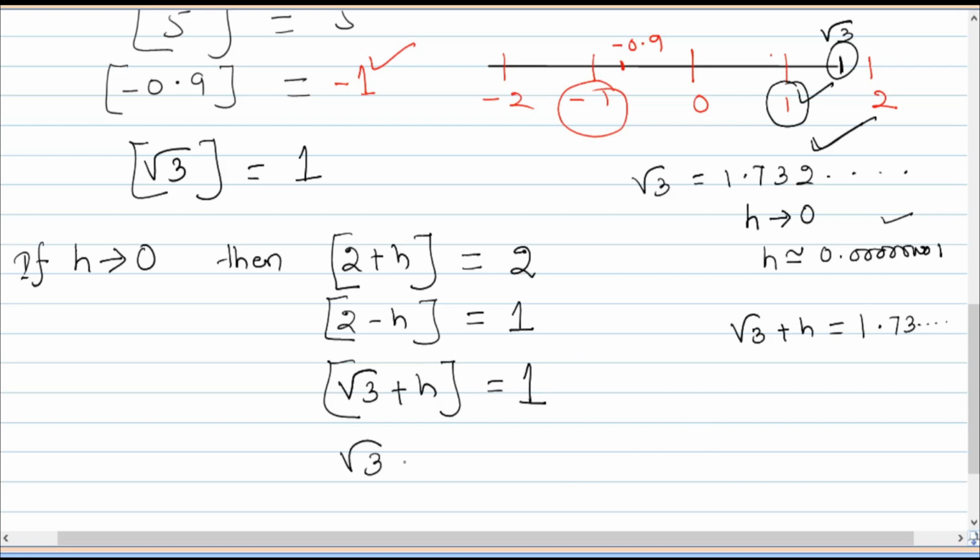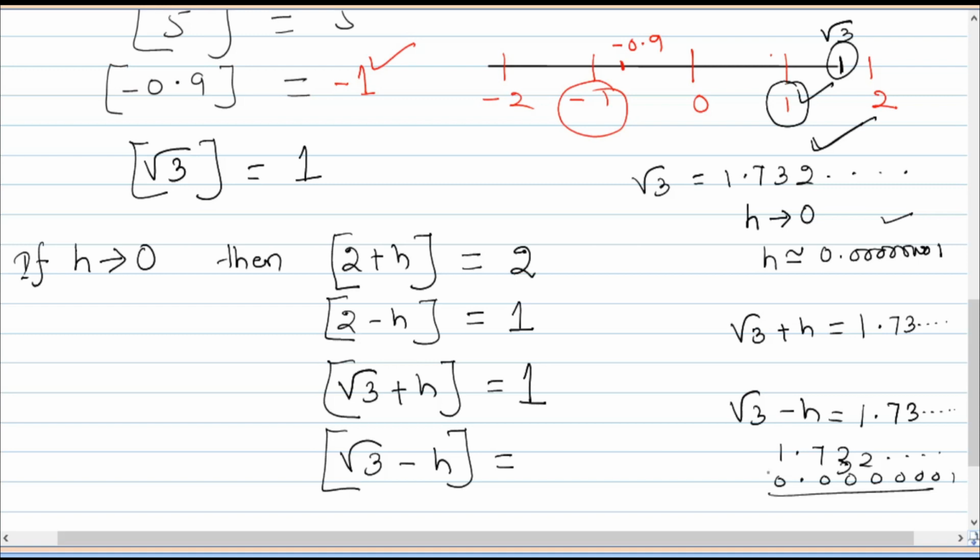So if you have to ask root 3 minus h, what will happen? Root 3 minus h means root 3 minus some small decimal number, 0.00000001. If you subtract, we are left with 1.73 up to infinity. So therefore that is nothing but 1.